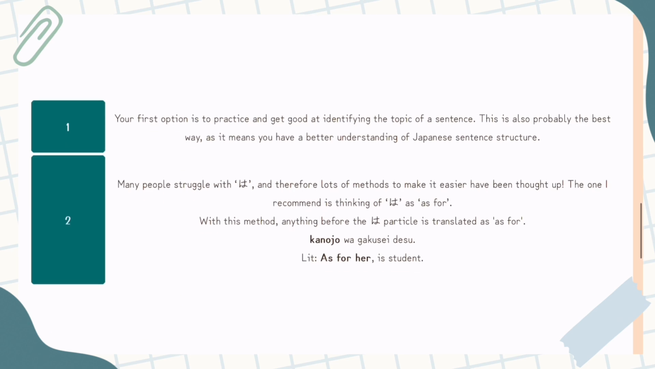Okay, so your first option is to practice and get really good at identifying the topic of a sentence. This is also probably the best way. It means you have a really good understanding of Japanese sentence structures. However, this does not work for everyone. Some people just find this hard. I think I was one of those people that just found it really, really difficult to find the topic of a sentence because I would overthink it.